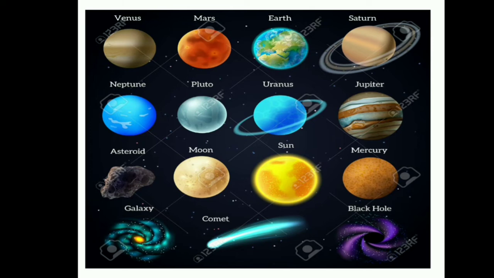Just observe the picture. There are so many planets in our solar system. There are 8 planets and one dwarf planet. The 8 planets: Mars, Earth, Saturn, Neptune, Uranus, Jupiter, Venus and Mercury. And one more, Pluto, is the dwarf planet. The sun is at the center of the solar system, and it is emitting heat and light because of its gaseous body, and it holds all the planets in their particular elliptical paths.